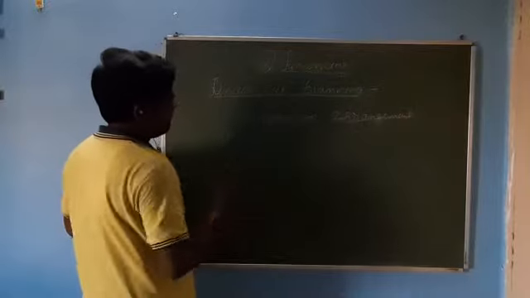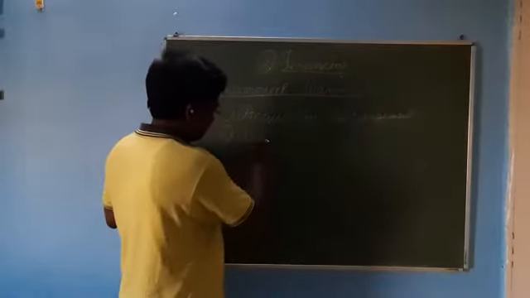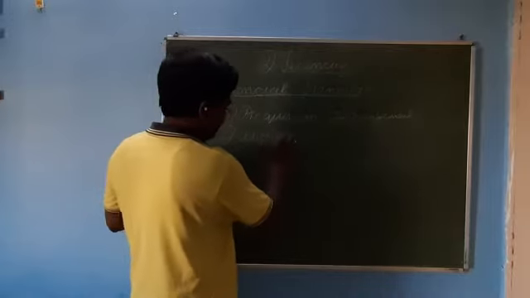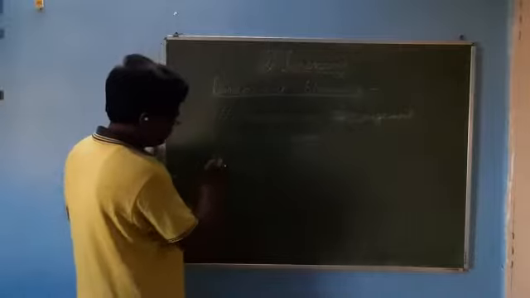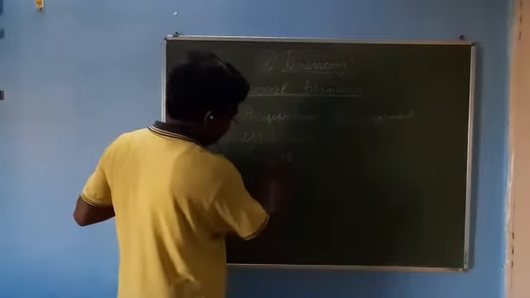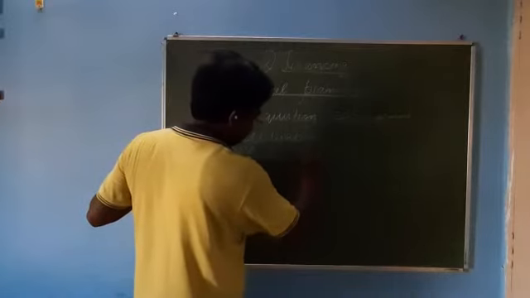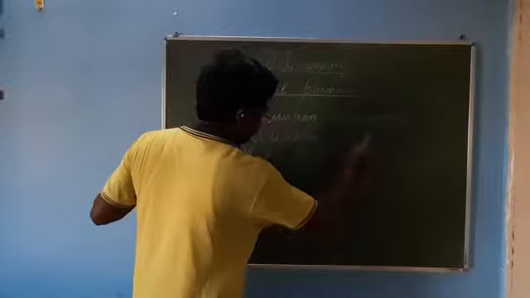Second, utilization. And third is meeting objective. Right?